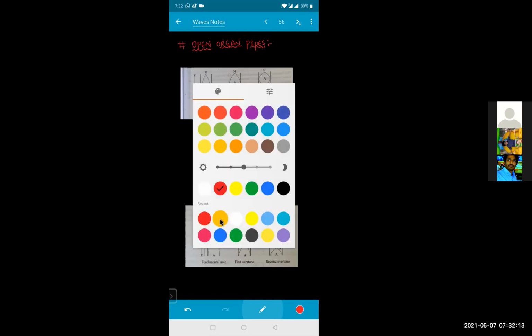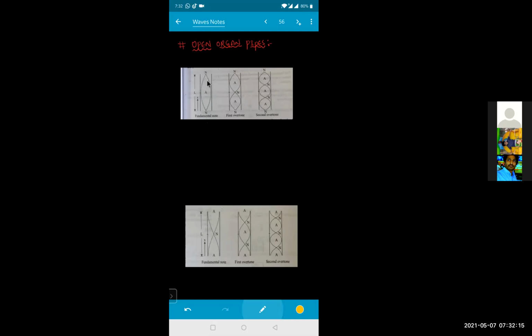If you see the diagram very carefully, both the ends are open. Both the ends are open. Here also both the ends are open. At the open part, we will be getting what, beta? Antinode, and at the center we will be getting a node, and at the outer part again a node, because it is open at both sides.